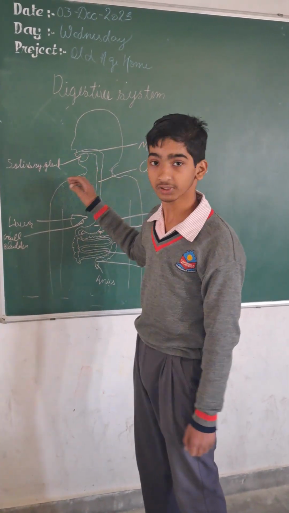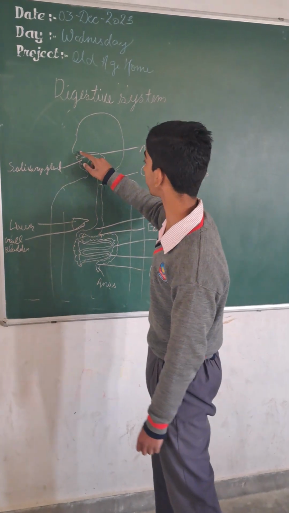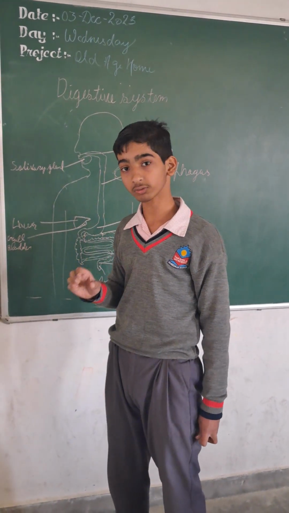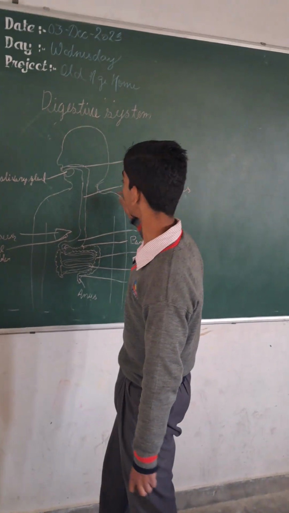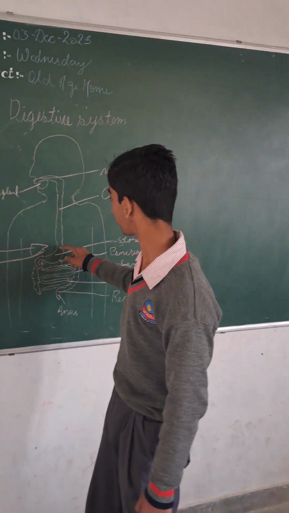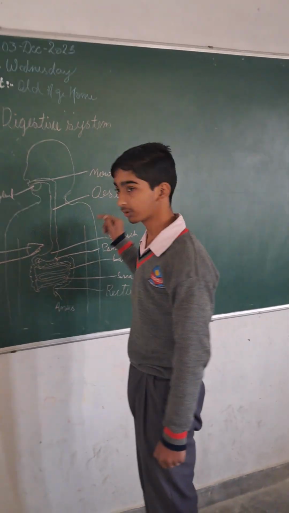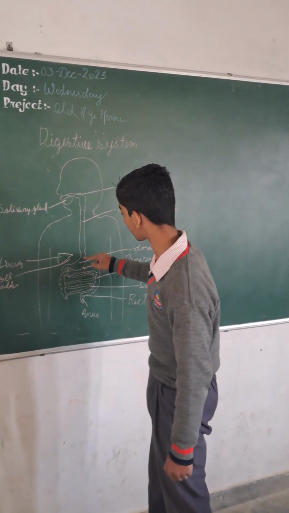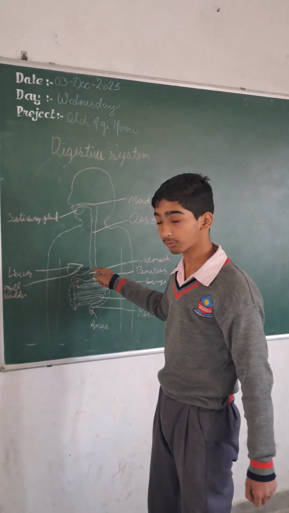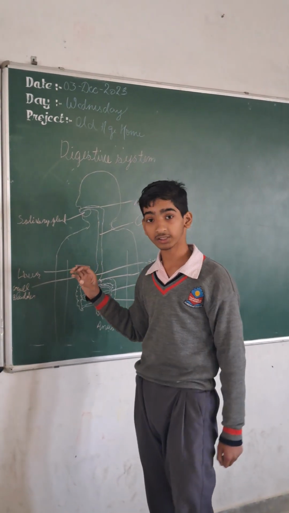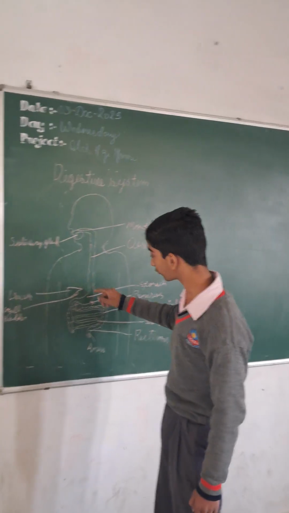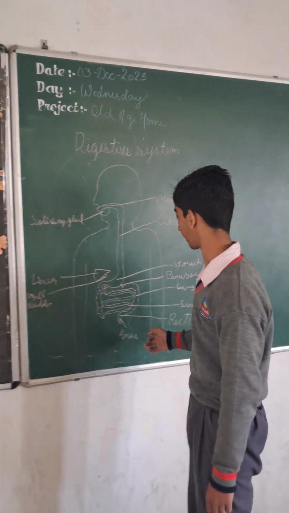After the process is completed in the mouth, it goes to the esophagus. The esophagus is the pipe which connects the mouth to the stomach. In the esophagus, by the movement of peristalsis, the food goes to the stomach. And the stomach is a gel-like structure, a bag where your food goes and is stored.